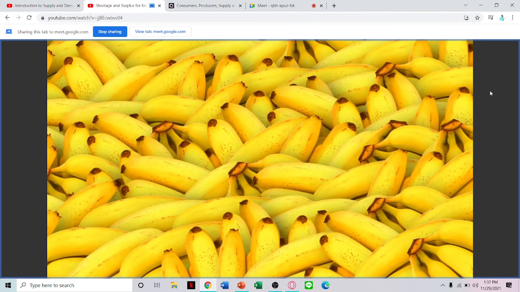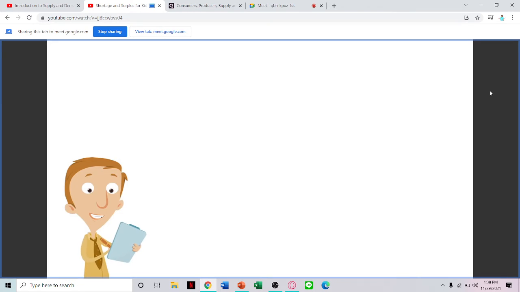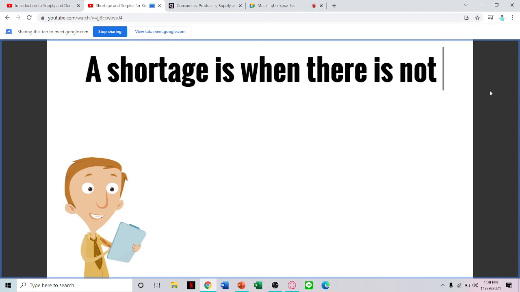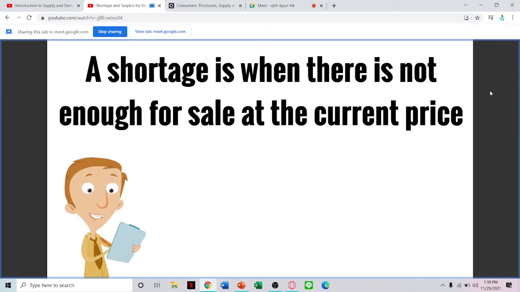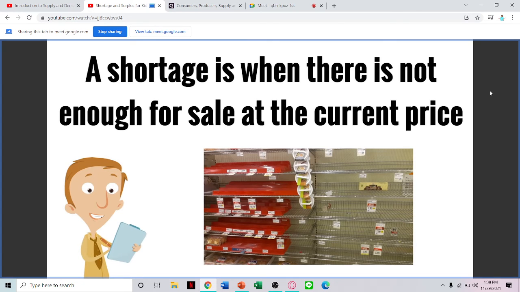These are bananas. A lot of bananas. Tons and tons of bananas. In fact, this might be too many bananas for the store to sell. This is called a surplus. That's when there is too much for sale at the current price. You see, a shortage is when there is not enough for sale at the current price. Like these empty shelves. This is a shortage.